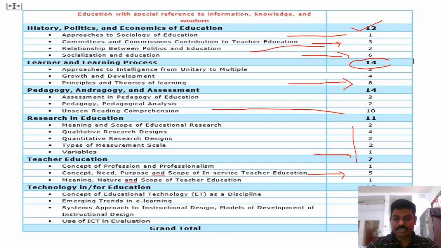Technology also 10 marks. Out of 10 marks, they are giving more importance to the use of ICT in evaluation, because these days we are using ICT in every area, even paper evaluation. Most of the universities are utilizing ICT services in paper evaluation.